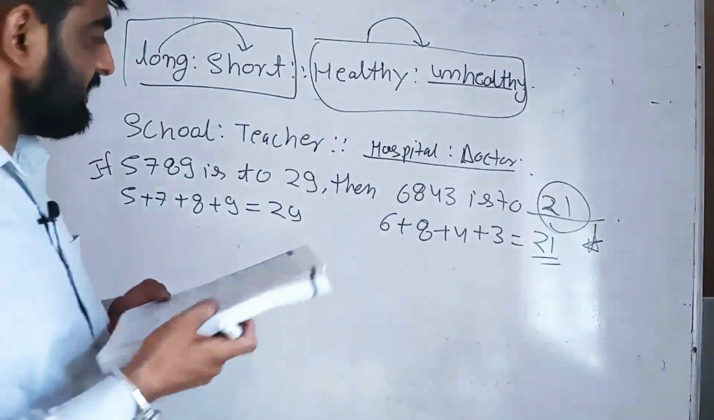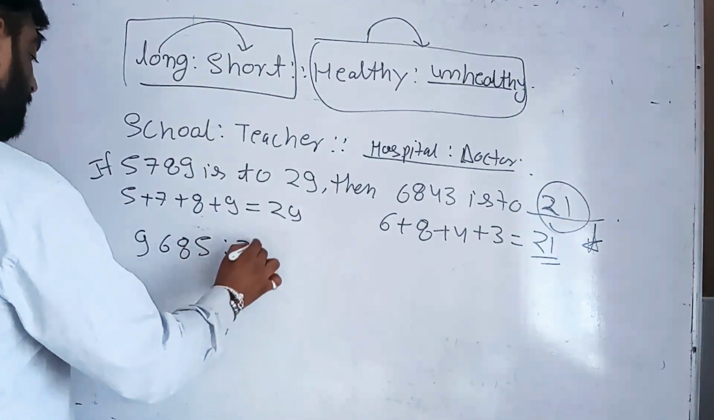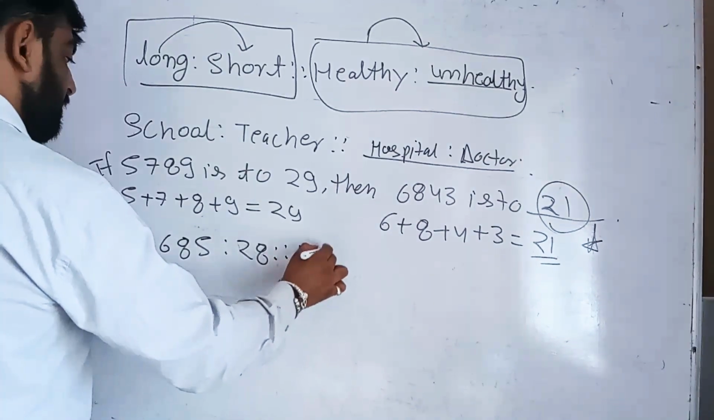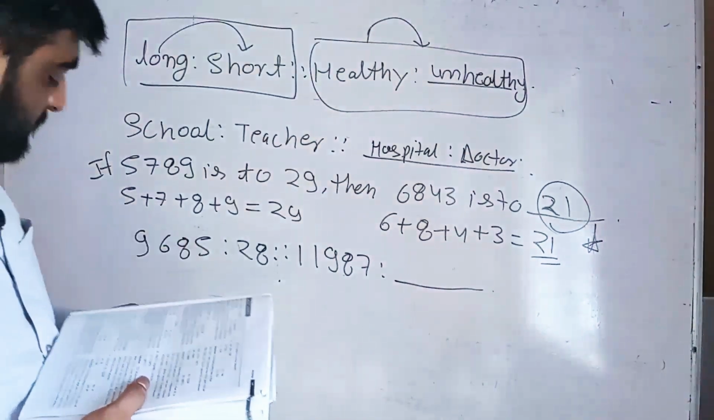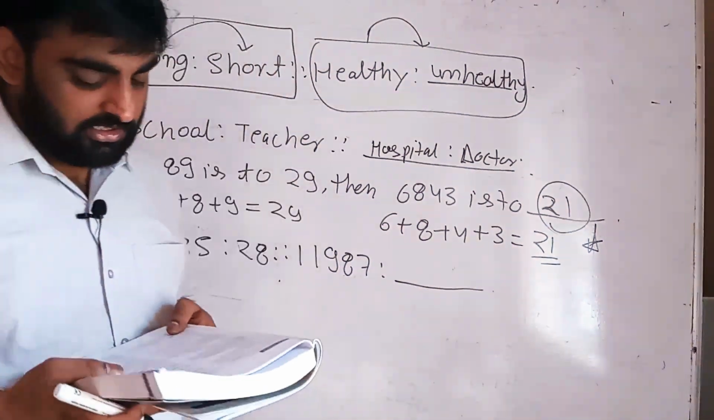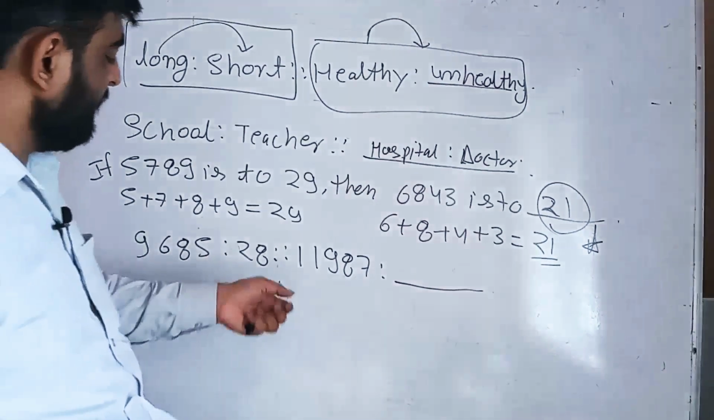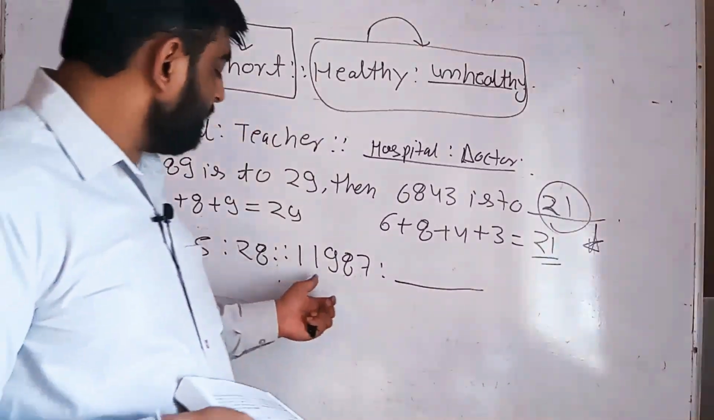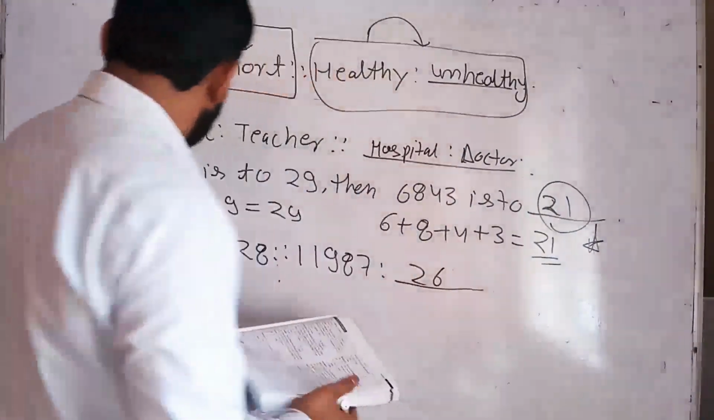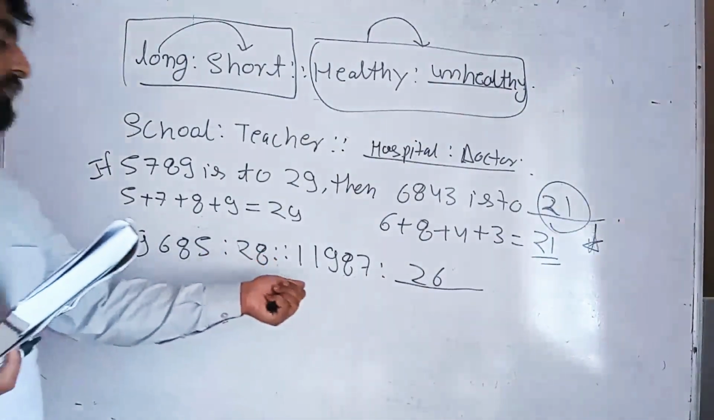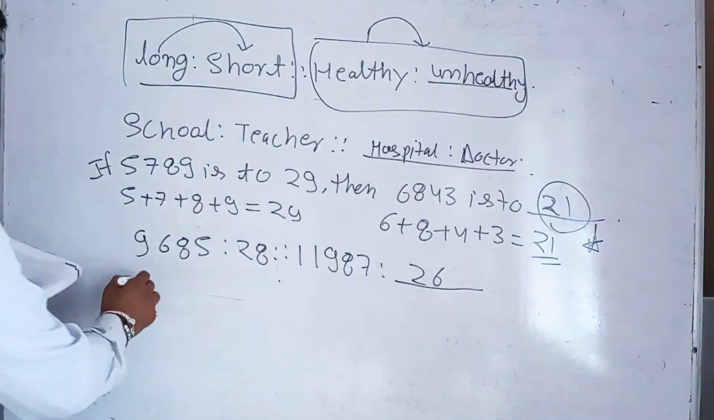The question is: 968528 is related with 11987 is related with the questions. So I think the relationship is that the digits of the number have been summed up. It means if we add 9, 6, 8 and 5, we get 28. So adding the digits of 11987, we get, I think B, that is 26. We have to add the digits of 11987, we get 26, students.